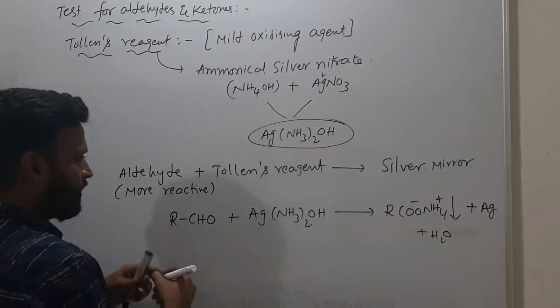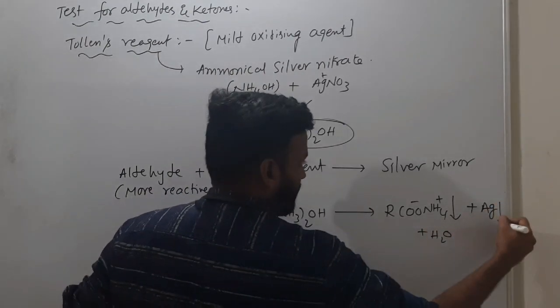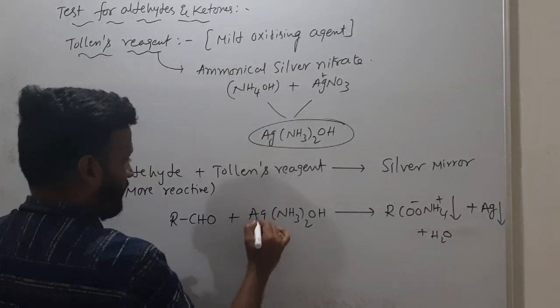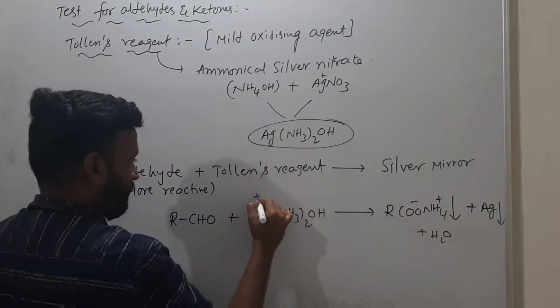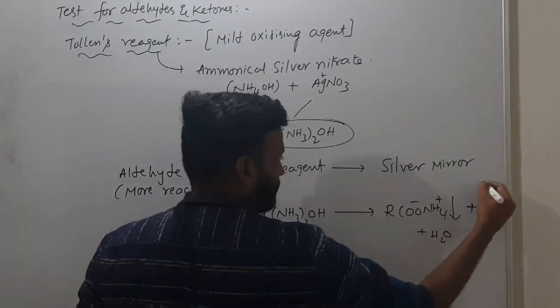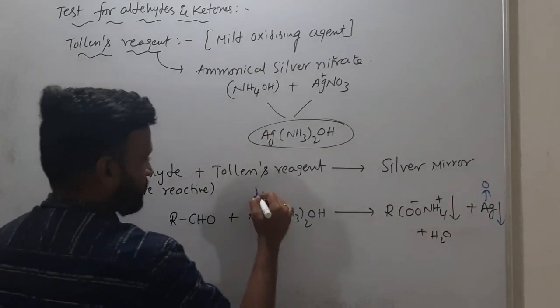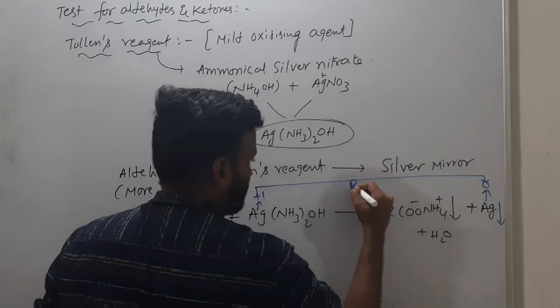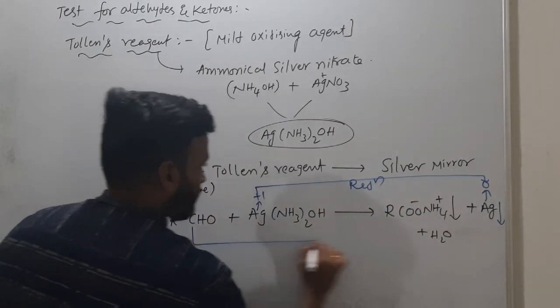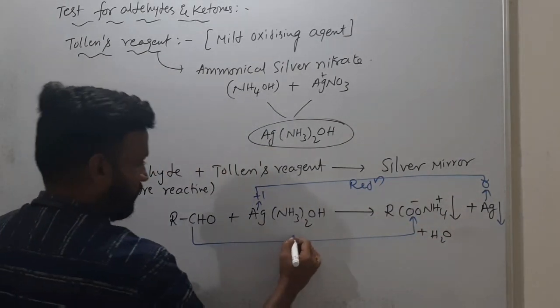So what happens here? Silver is precipitated, the silver mirror. Here you have to remember: here Ag plus 1, here silver Ag 0. Metal is forming, so plus 1 becomes 0. So this is reduction. And RCHO becomes RCOO NH4, which is oxidation.